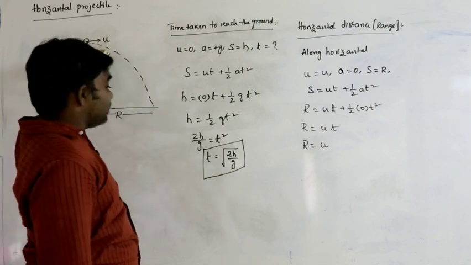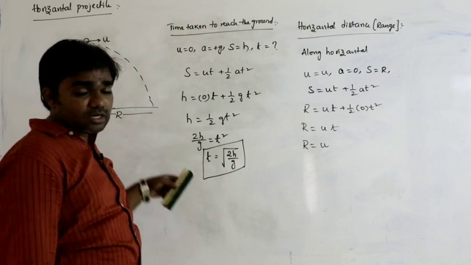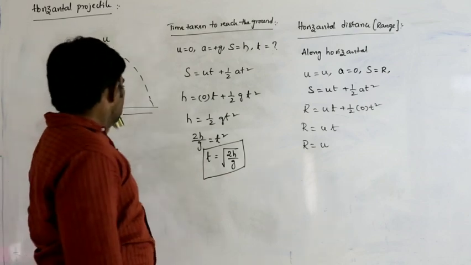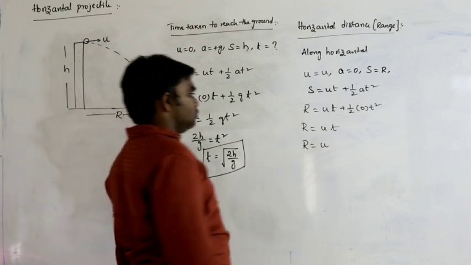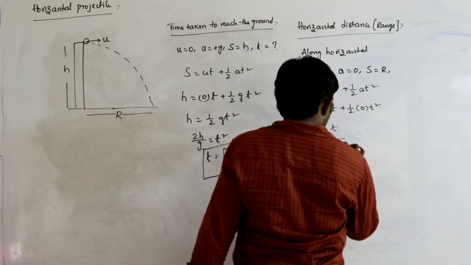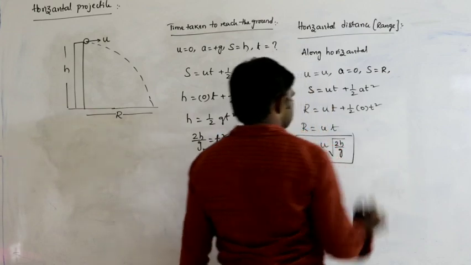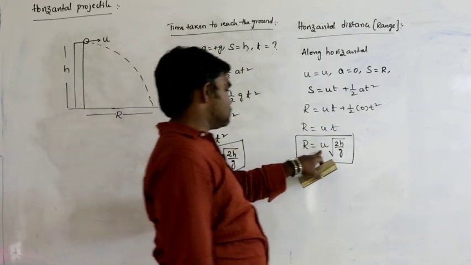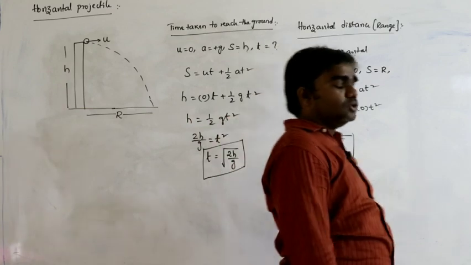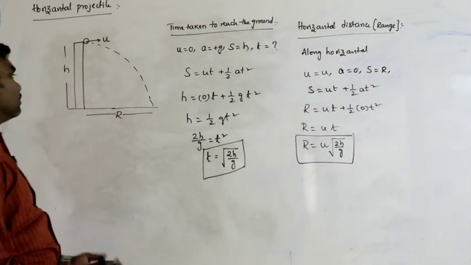R. So u into t is nothing but u into under root 2h by g. This is the range. Horizontal distance travelled by the body R = u × under root 2h by g. That is the situation.